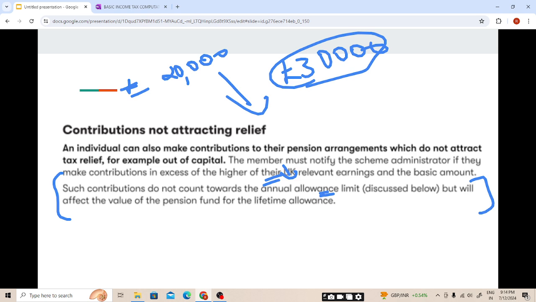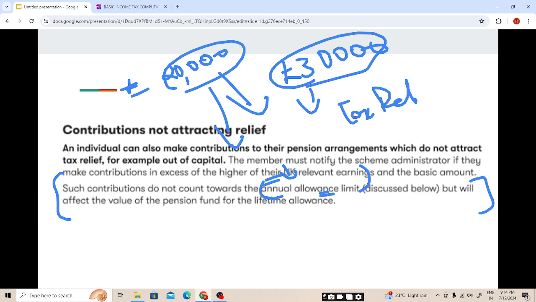This point is very important for our further calculation in the calculation of the annual allowance limit. We will be studying further what the annual allowance limit is, but at this point, keep just a single point in mind: the amount on which tax relief is not available will not be included in the annual allowance limit. So for calculating the annual allowance limit only, we will be seeing the amount on which tax relief is available.